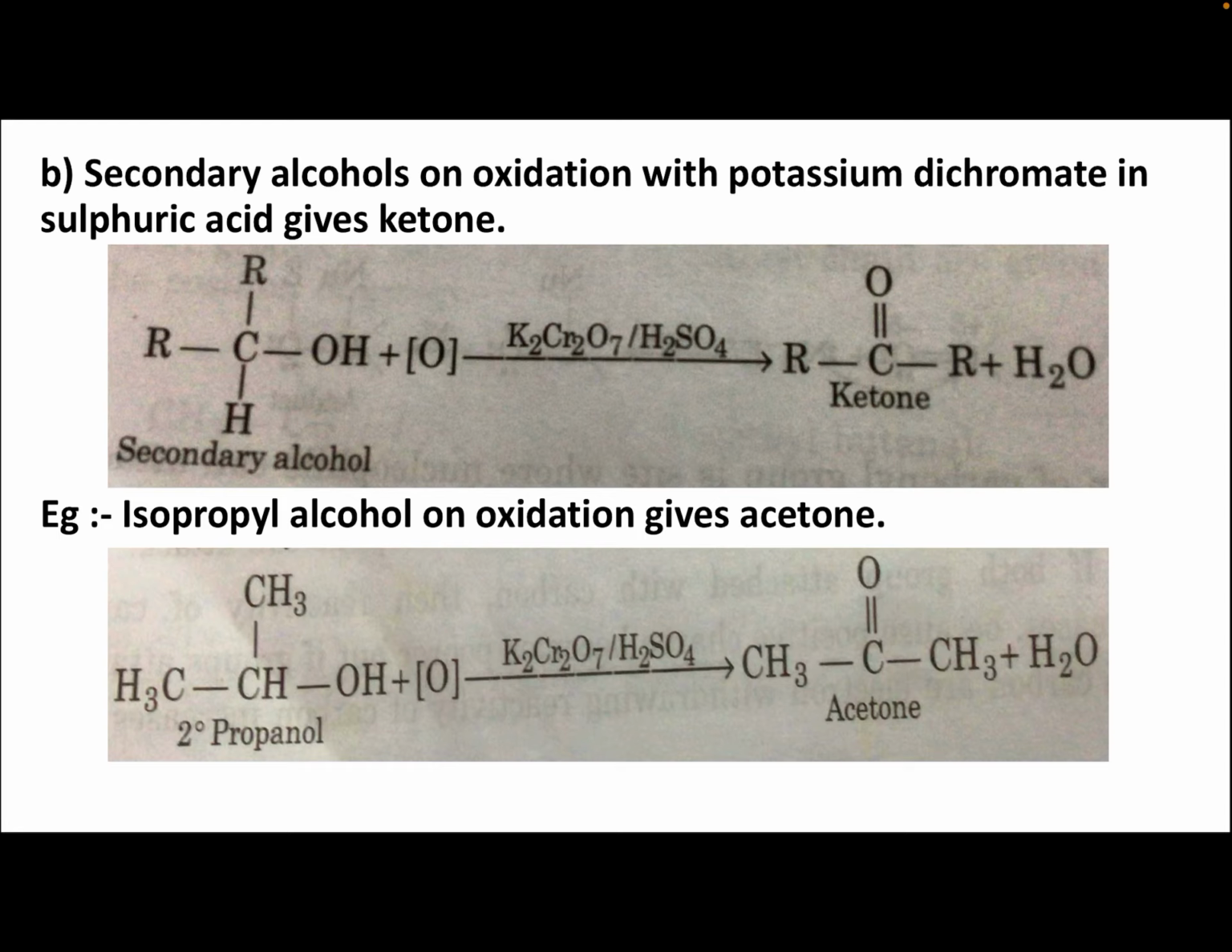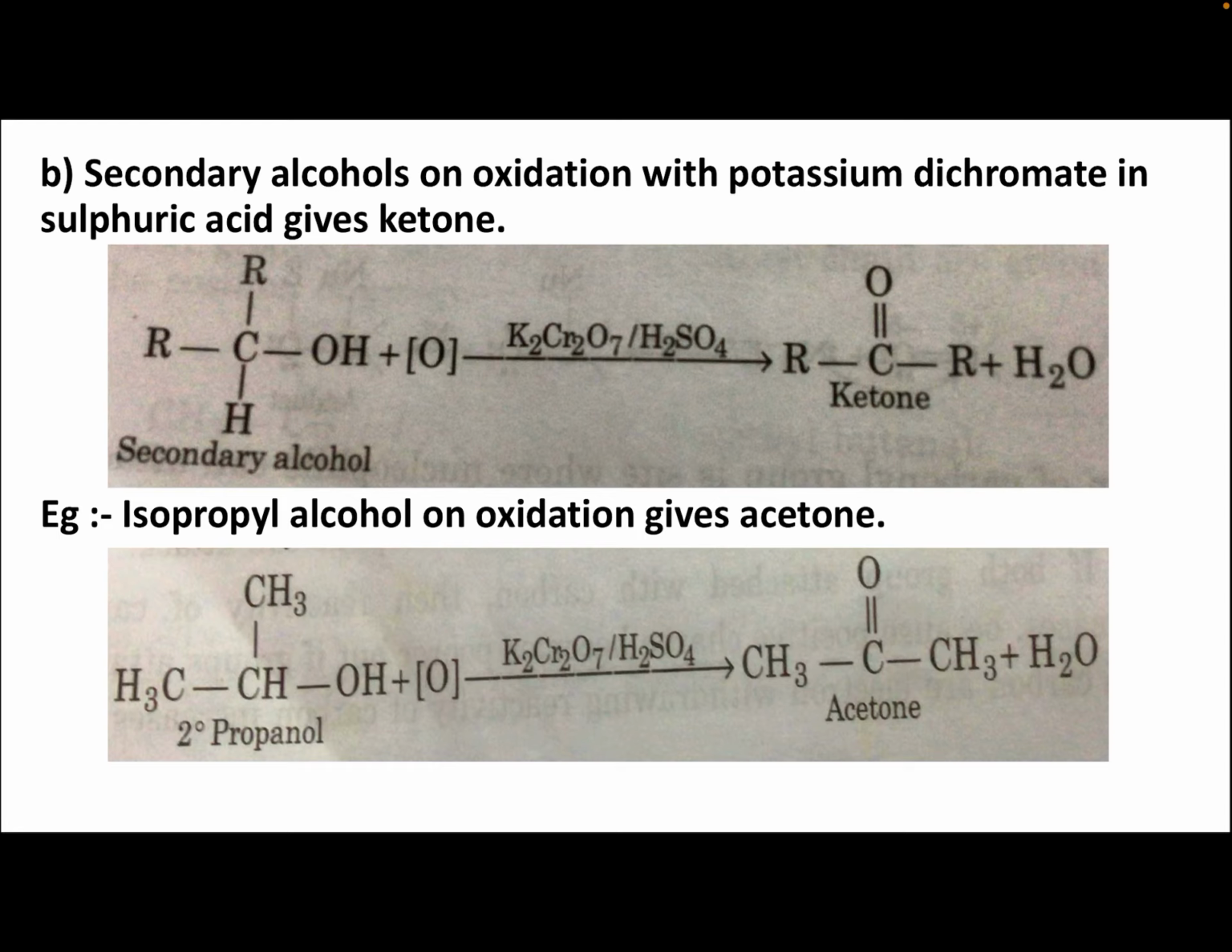Secondary alcohol on oxidation with potassium dichromate in sulfuric acid gives ketone. So secondary alcohol will give ketone. On the carbon, two R's are there, so it is a secondary alcohol, with H and OH. On oxidation with nascent oxygen, K2Cr2O7, potassium dichromate in acidic medium, that is H2SO4, sulfuric acid, we get R C double bond O R, ketone, plus H2O.